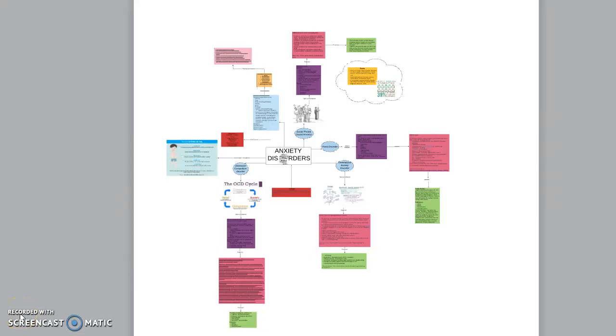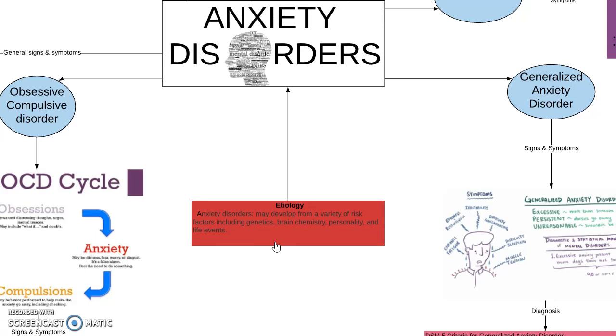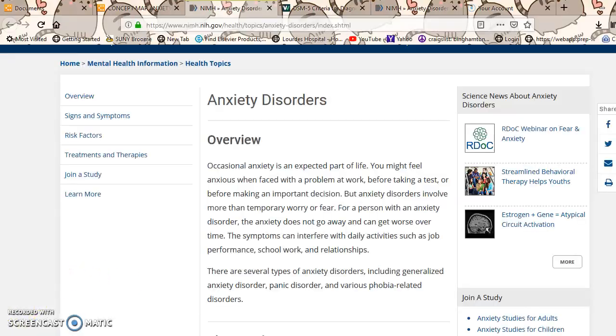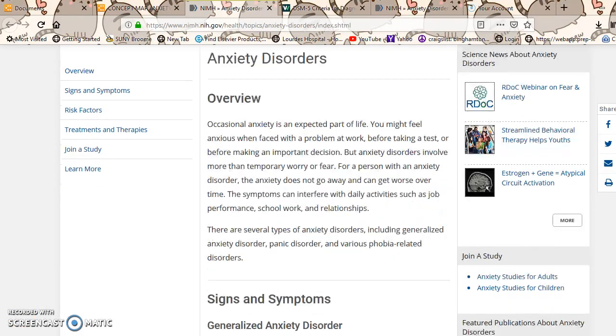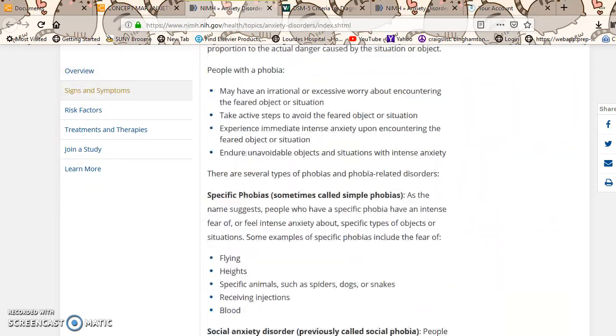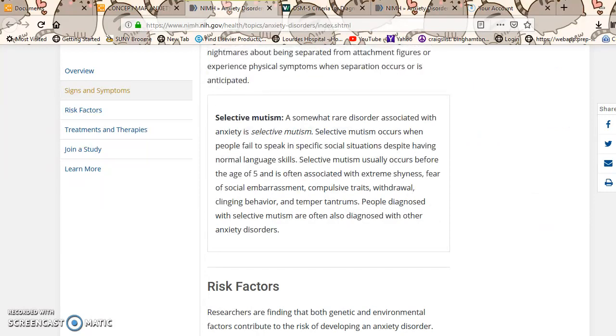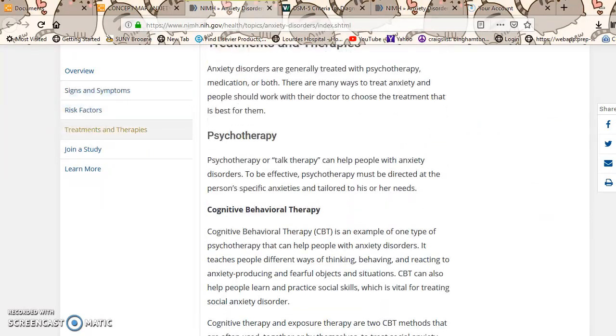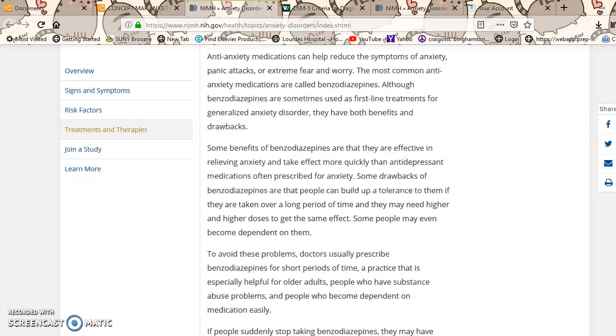So for our concept map, we chose the topic anxiety disorders. The etiology for anxiety disorder is that anxiety may develop from a variety of risk factors, including genetics, brain chemistry, personality, and life events. We've added the National Institute for Mental Health website just to show that they give a brief overview of it, the signs and symptoms of the different anxiety disorders, as well as the treatment modalities and the DSM-5 criteria.